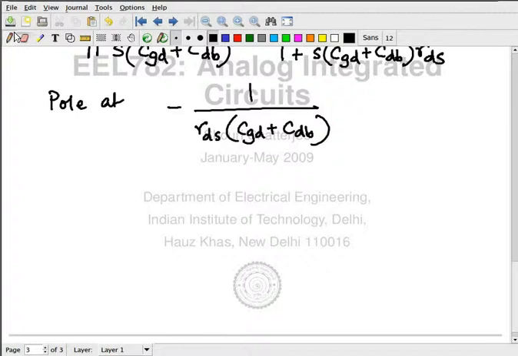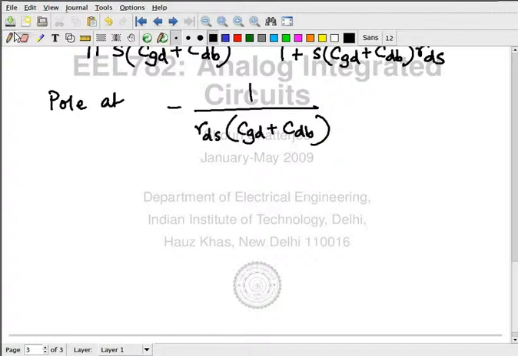So the value of GM times RDS in a MOSFET under strong inversion, saturation, is not going to exceed 20. And this I am telling you over temperature variations, over processes, over technologies.